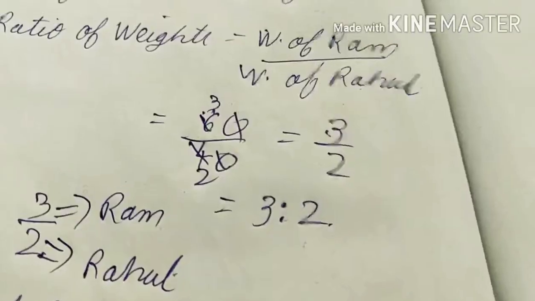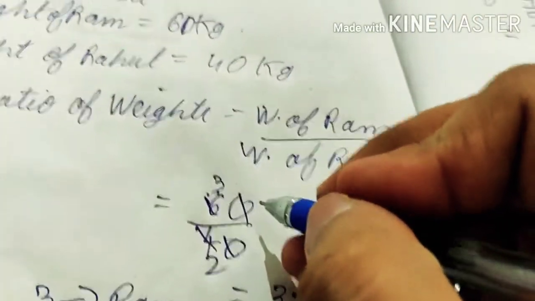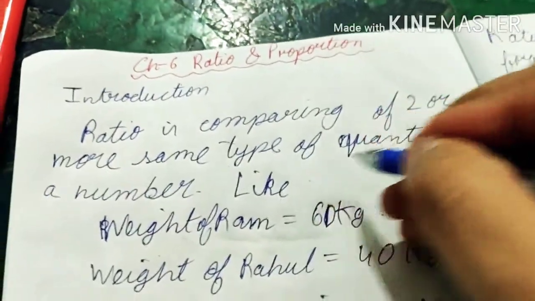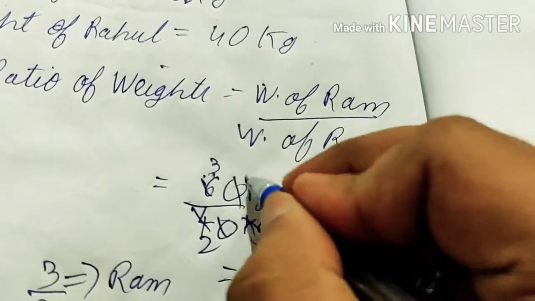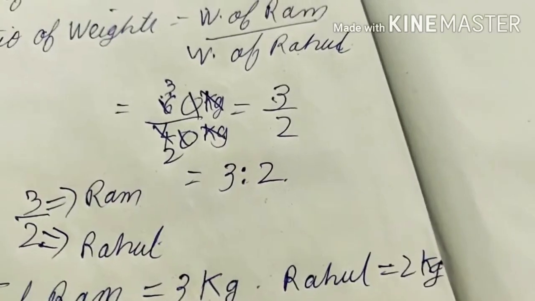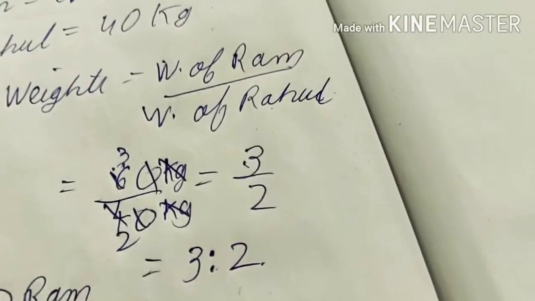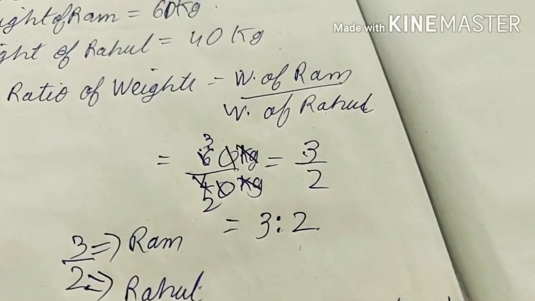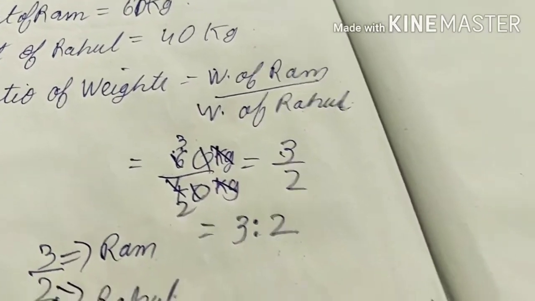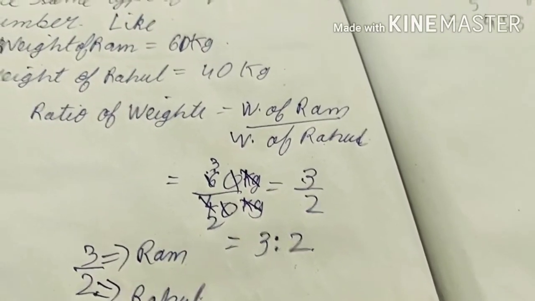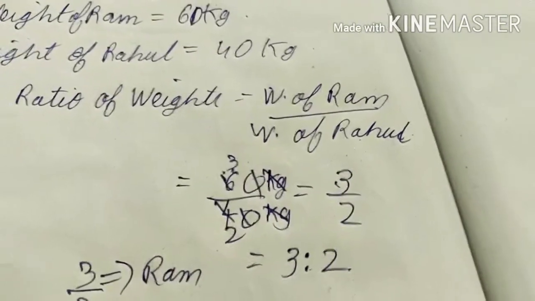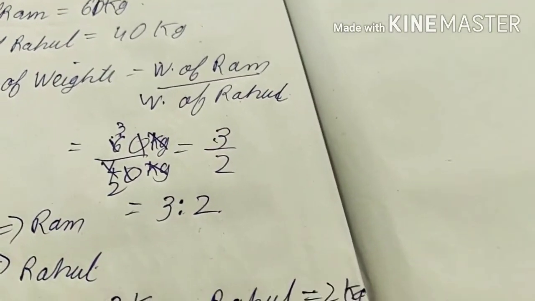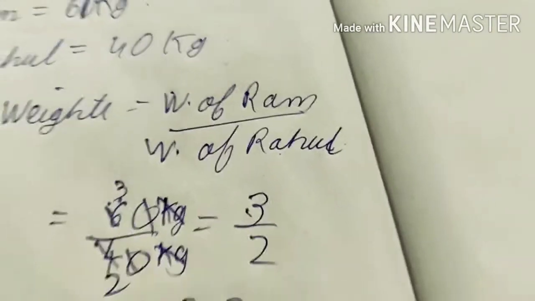Always remember, ratio has no unit. Here it was 60 kg upon 40 kg, and kg and kg were cut off. We always compare the same type of quantity: kg with kg, gram with gram, meter with meter, centimeter with centimeter, years with years, days with days, hours with hours, seconds with seconds, rupees with rupees.